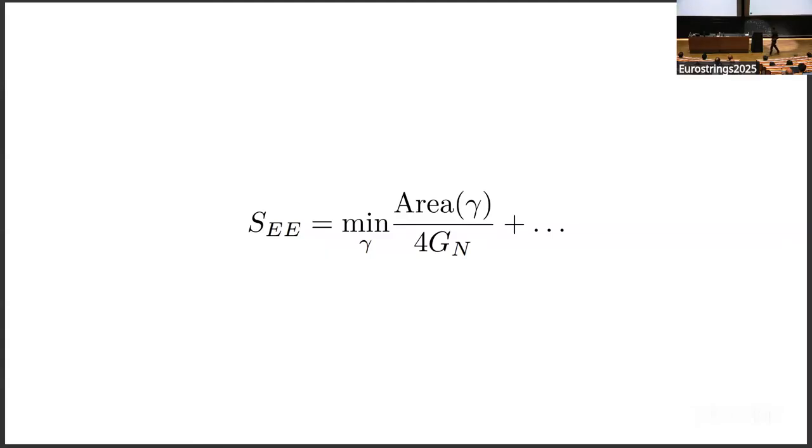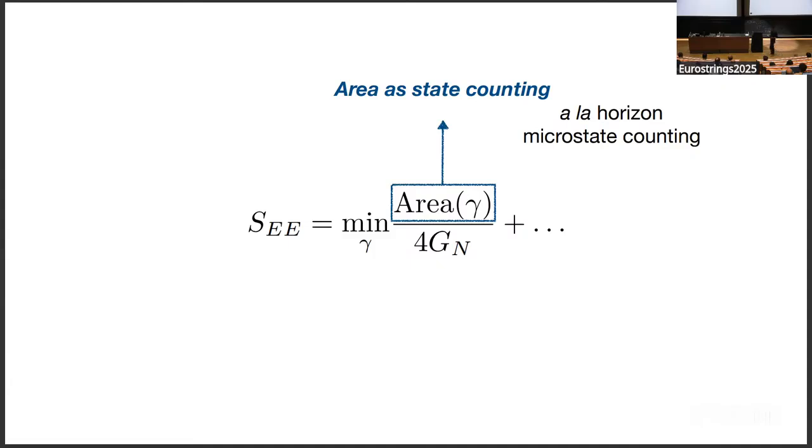So I think to have a proper understanding of Ryu-Takayanagi, we should really account for several features of this formula. The first is this area as state counting. It'd be nice to have the same level of rigor that we have for black hole horizon microstate counting. And thank you, Samir, for the very inspiring review this morning.